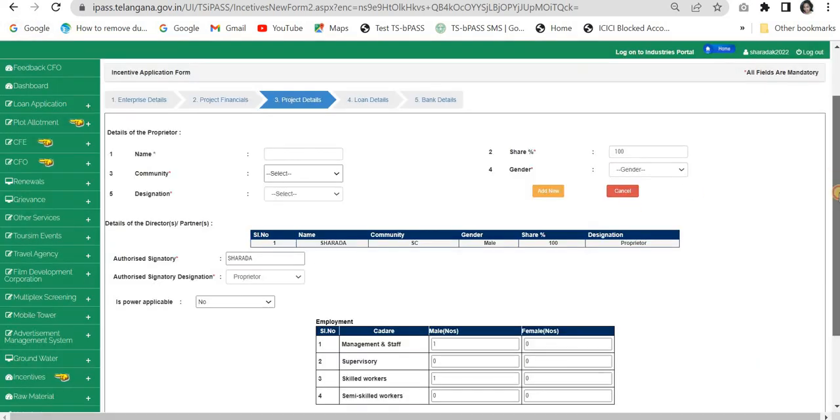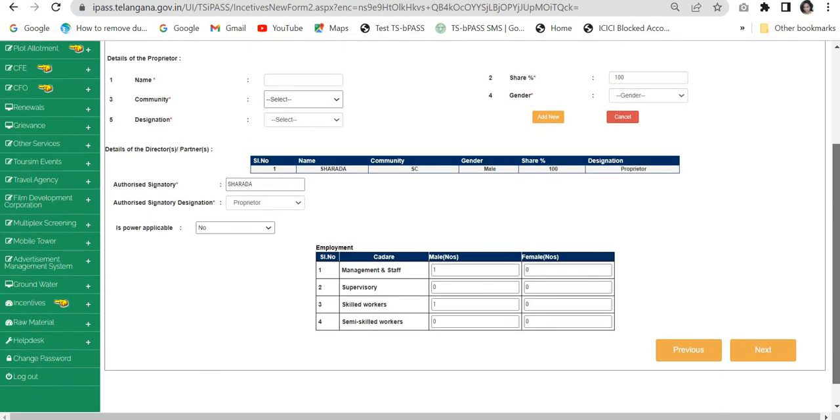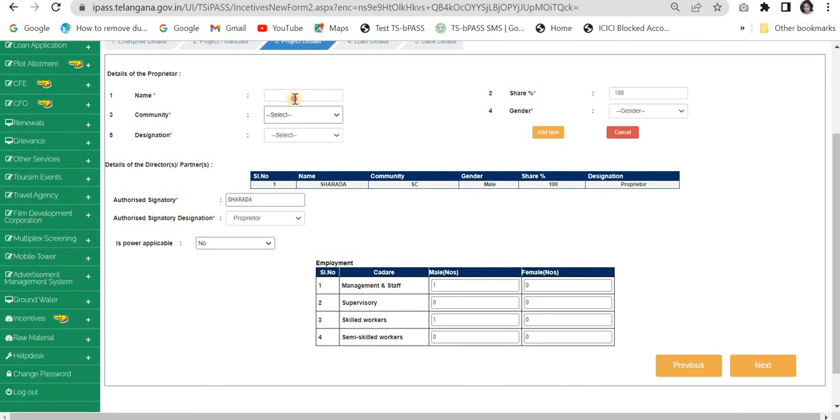So now we are on to the third part of the application. It is the project details. Now we have to give the project details, the name of the proprietor, Sharada, and as it is a proprietorship, share will be 100%. Community, again it is asking, we have already taken it, it should be auto-populated, but technical bugs. Designation is proprietary.